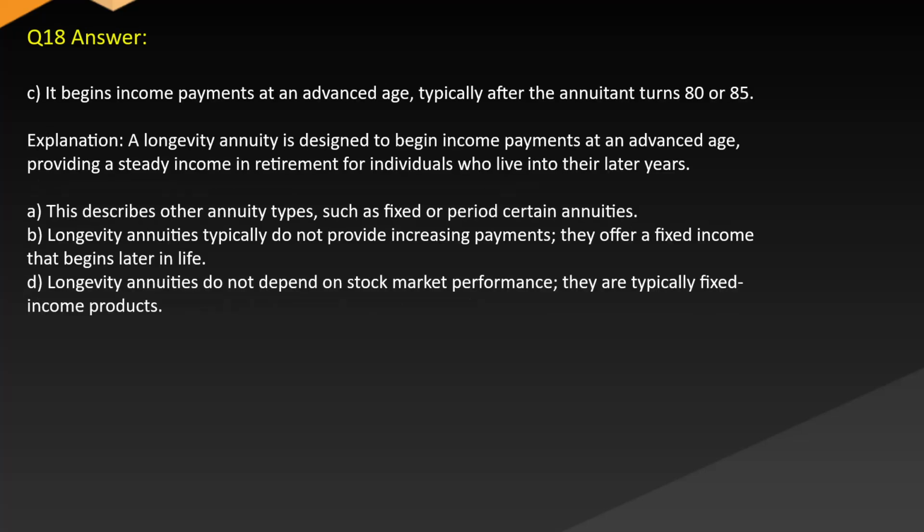Answer C. It begins income payments at an advanced age, typically after the annuitant turns 80 or 85. Explanation. A longevity annuity is designed to begin income payments at an advanced stage, providing a steady income in retirement for individuals who live into their later years. A. This describes other annuity types, such as fixed or period certain annuities. B. Longevity annuities typically do not provide increasing payments. They offer a fixed income that begins later in life. D. Longevity annuities do not depend on stock market performance, so they are typically fixed income products.